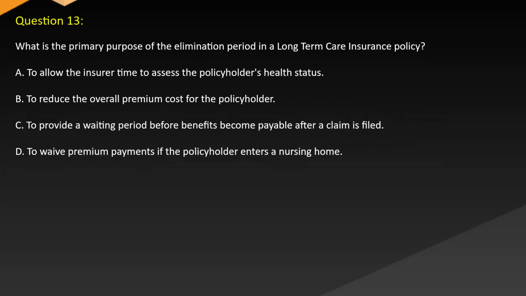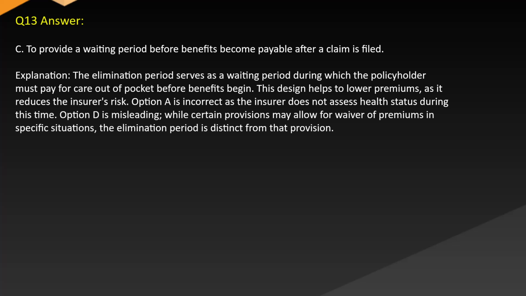Question 13. What is the primary purpose of the elimination period in a long-term care insurance policy? A. To allow the insurer time to assess the policyholder's health status. B. To reduce the overall premium cost for the policyholder. C. To provide a waiting period before benefits become payable after a claim is filed. D. To waive premium payments if the policyholder enters a nursing home. Answer: C. To provide a waiting period before benefits become payable after a claim is filed.